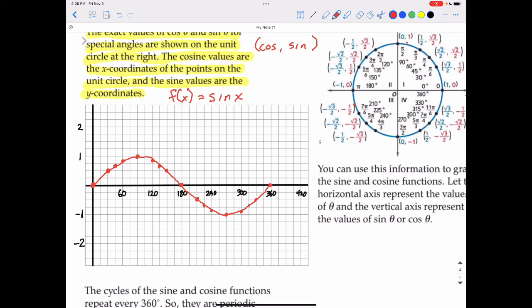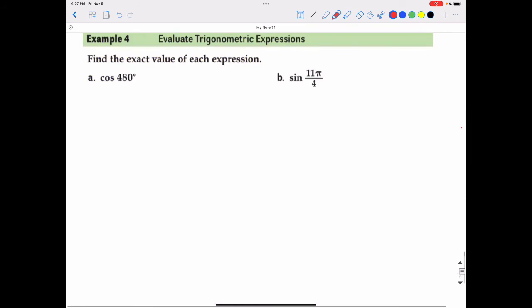After it gets to 360, the cycle is going to repeat. So since it goes around the circle, we know that a 420-degree angle is the same as a 60-degree angle because they are coterminal. So whatever we have for 60, we would have for 420. So we could say that's right here, and it just continues that same cycle as long as we want to make it. Finally, a little bit of review.